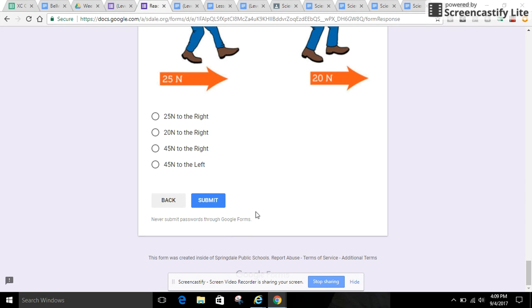Once you've made sure that you've gone through everything and submitted all of your answers and made sure that they are correct, go ahead and hit submit, and it will bring me your grade. It will grade it for you. It will also let you look at your grade and see which ones you got correct and incorrect.